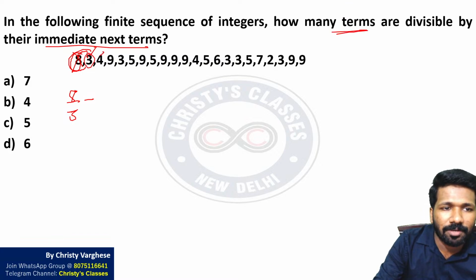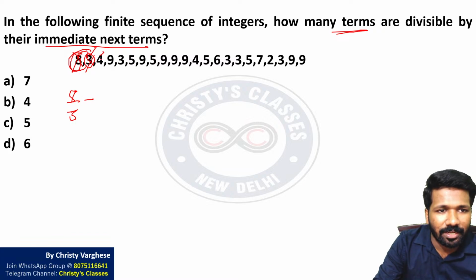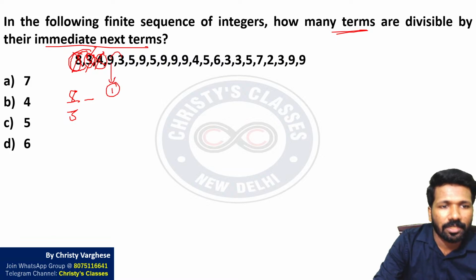3 is not divisible by 4. 3/4 will give a fraction, right? 4 is not divisible by 9. So 4 can also be eliminated. 9 is divisible by 3. So this is the first such number.